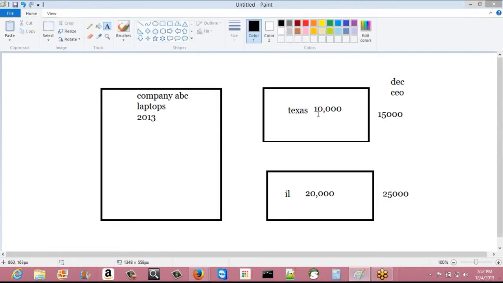Old data here is the sold data. That means the sold laptops, the number of laptops which got sold in the past year. That means, or maybe the current year, 2013. From January to November, he looks at the data, and then looking at the data, he will take a decision for the future. So this past data, which already happened, that means the laptops already got sold, that data is called historical data.